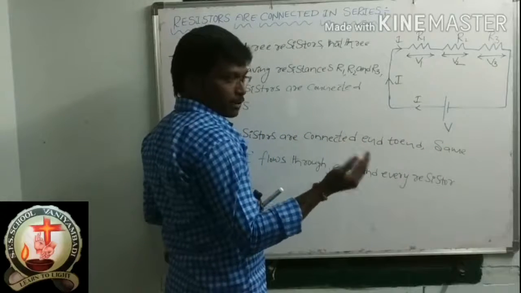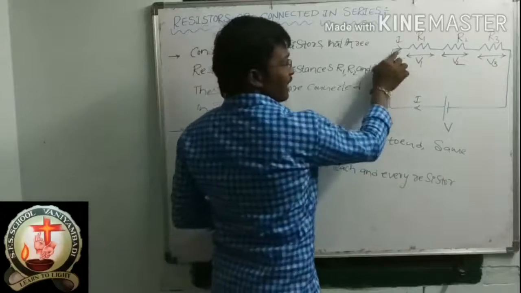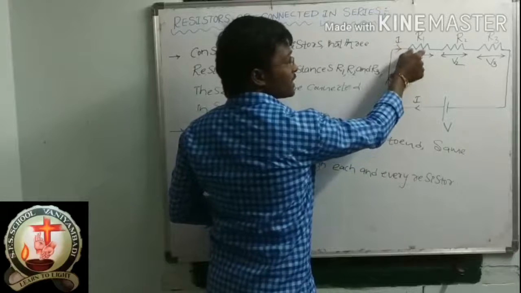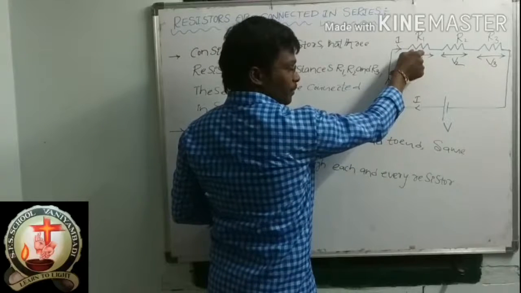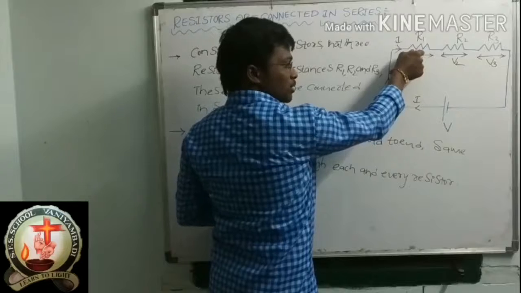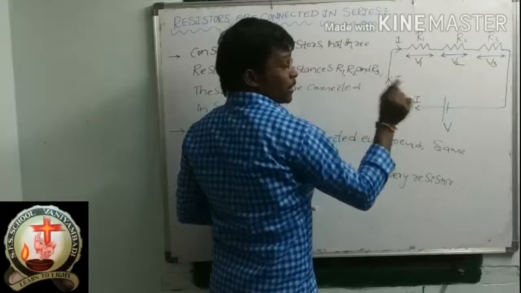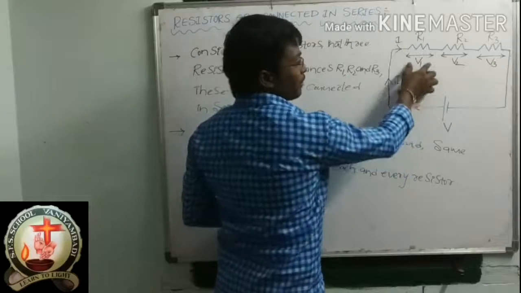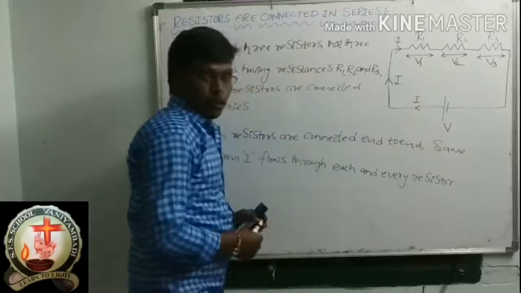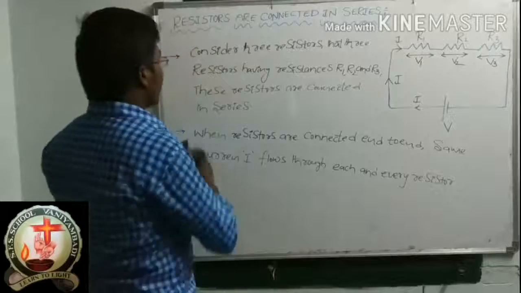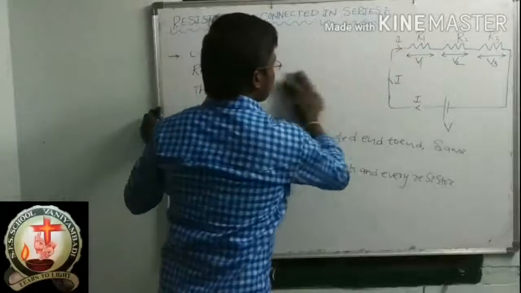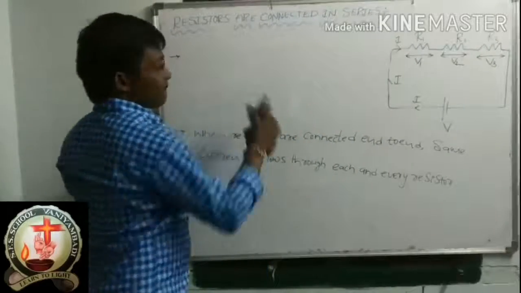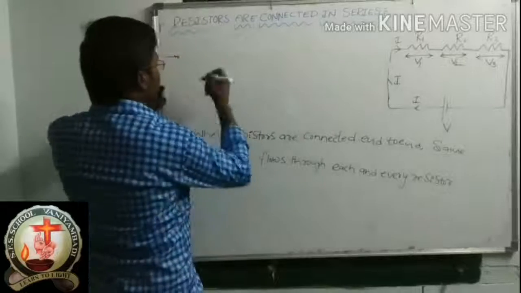Please listen here. The third point is: when current I flows through resistor R1, it will produce potential difference V1. I will write that point also.